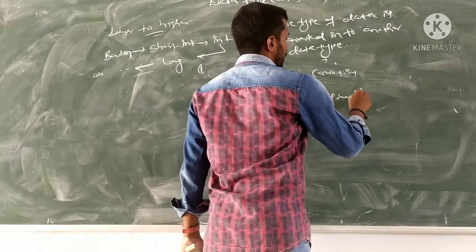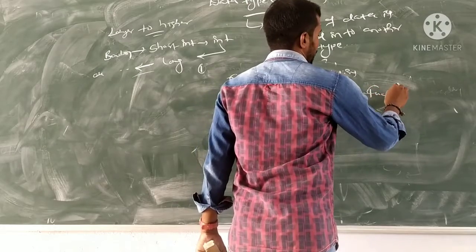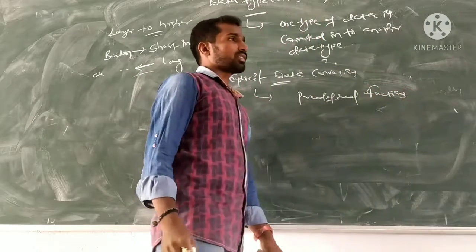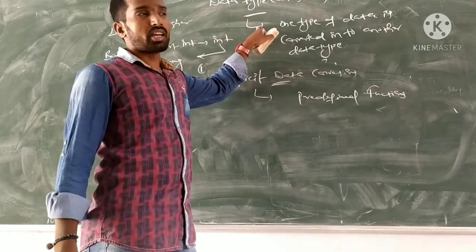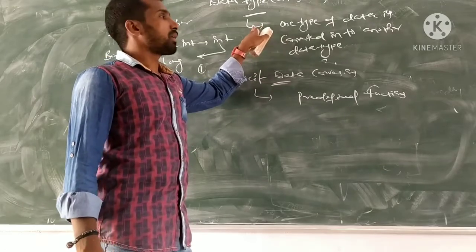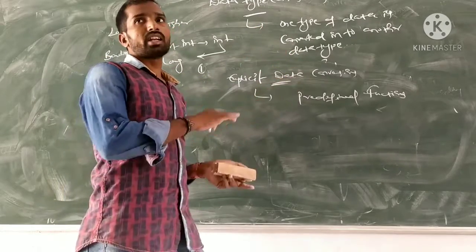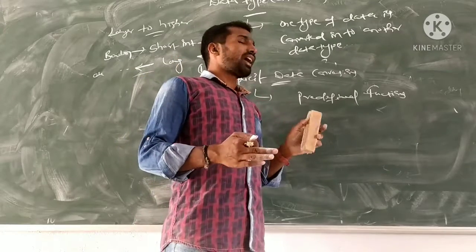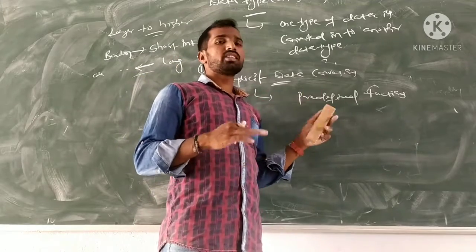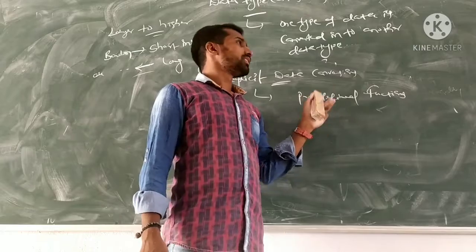Whereas in implicit data conversion, the compiler converts one data item to another data type automatically. There are no predefined functions in the implicit. That's why there is no data loss.